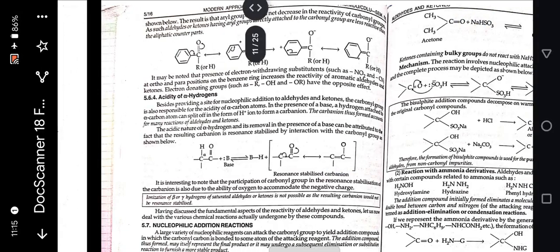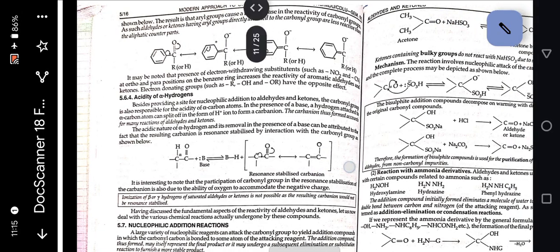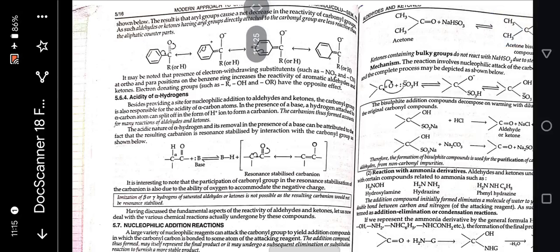The result is that aryl groups cause a net decrease in the reactivity of carbonyl group. As such, aldehydes or ketones having aryl group directly attached to the carbonyl group are less reactive than their aliphatic counterparts. It may be noted that presence of electron withdrawing substituents such as NO2 and CN at ortho and para position on the benzene ring increases the reactivity of aromatic aldehydes and ketones.